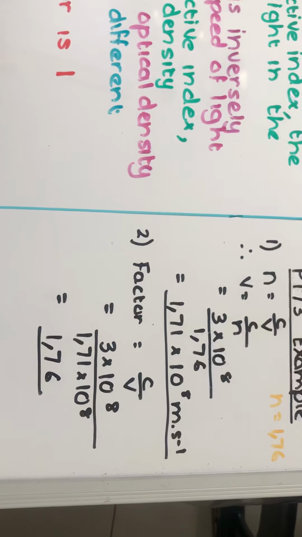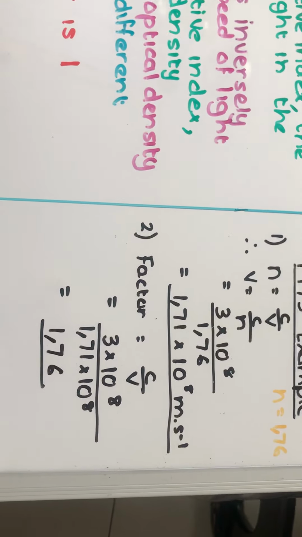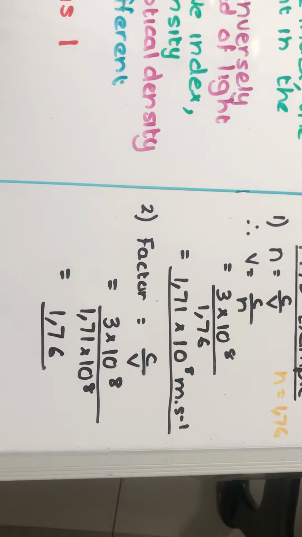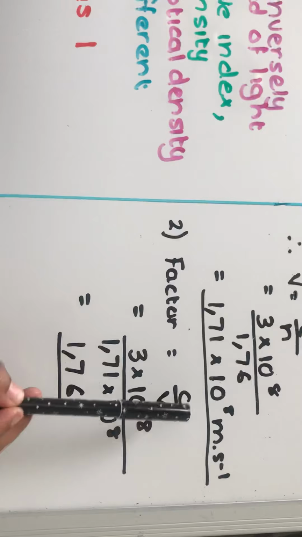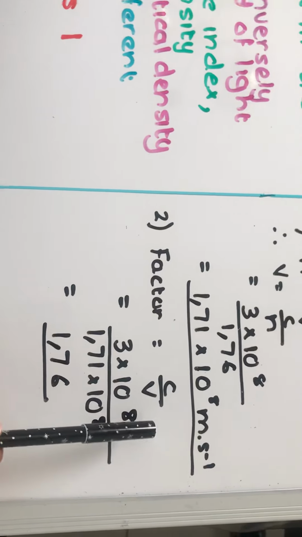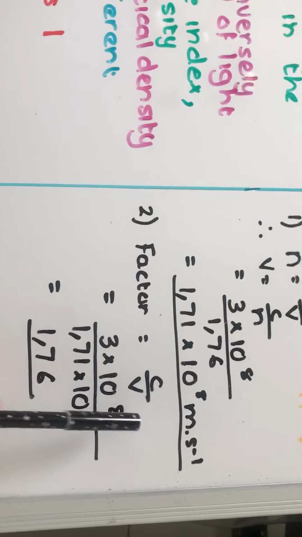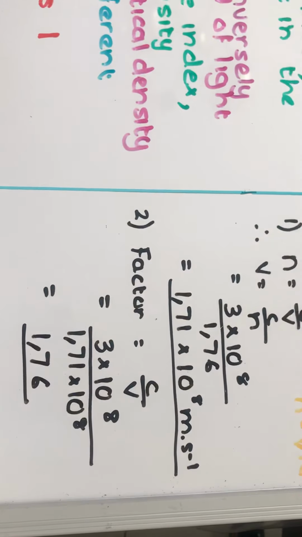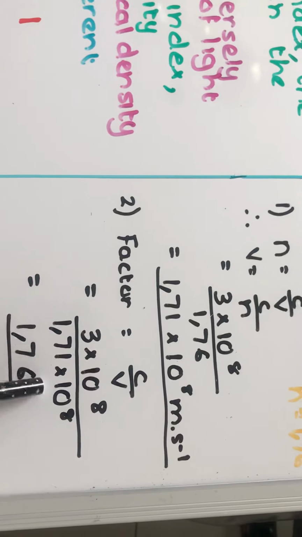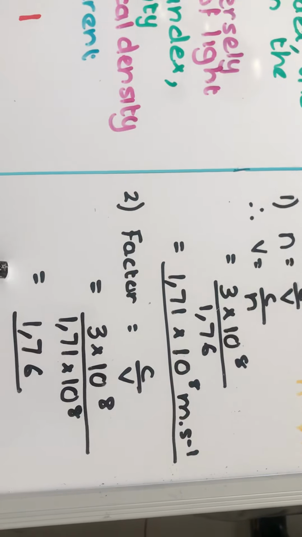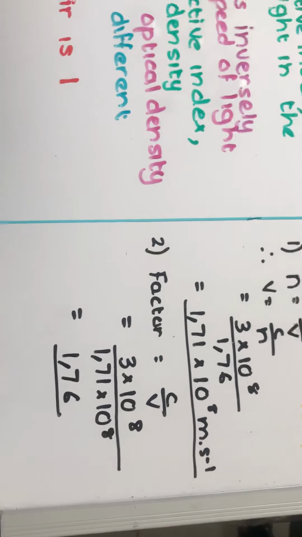And for question number 2, by which factor will the speed of light decrease when it moves from air into the ruby? So your factor would equal the speed of light in air over the velocity. So it's c over v, which is 3 times 10 to the power 8, divided by the velocity which you have worked out here, which is 1.71 times 10 to the power 8, and that is equal to 1.76.